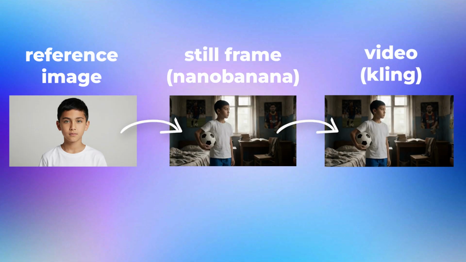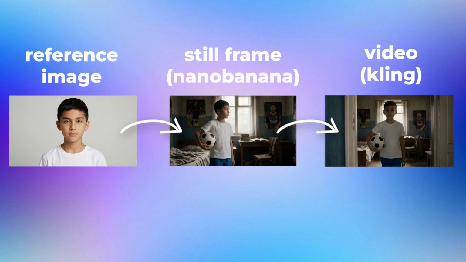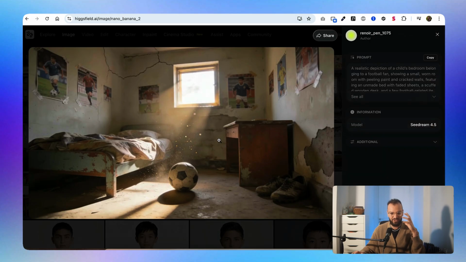So now that we have the characters and we know which scene we want to create, I used Nano Banana to generate images that we're going to transform later on into videos using Kling. This way we let the image generation do the heavy lifting of the motion of the scene instead of the video generation.